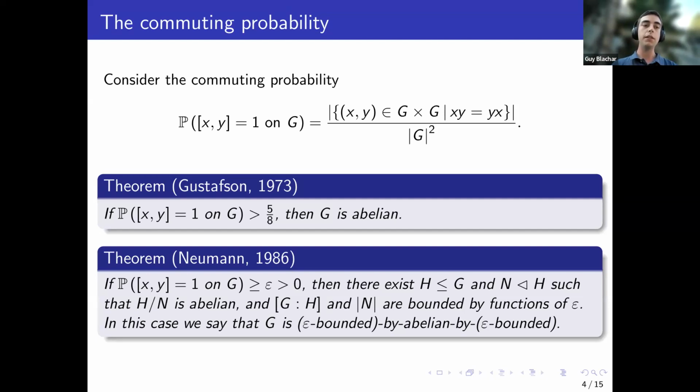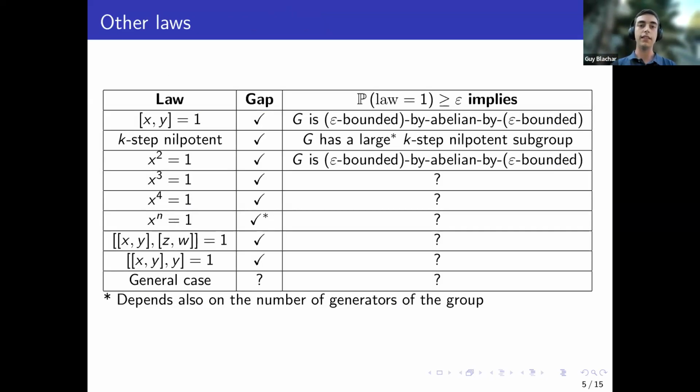Now, this is for the commuting probability. Regarding other laws, there are some other results. So here is a scary table, but maybe we'll go about it. We will go slowly. For the commuting probability, for example, we know that there is a gap, so there is a maximal probability, and if the probability is larger than epsilon, then we said it's epsilon-bounded by abelian by epsilon-bounded. It turns out that also for nilpotency, this can be done, for example, by induction on the commuting case. Also, there is a gap, there is a critical probability above which you have to equal 1.